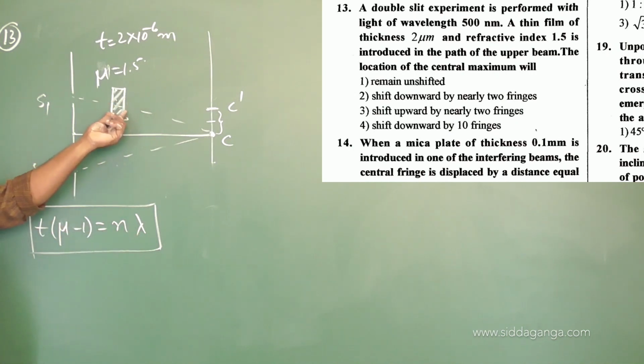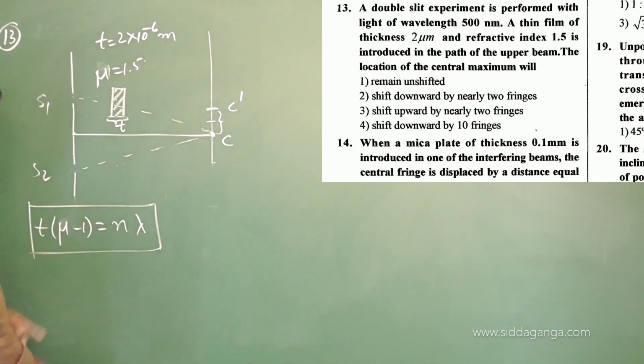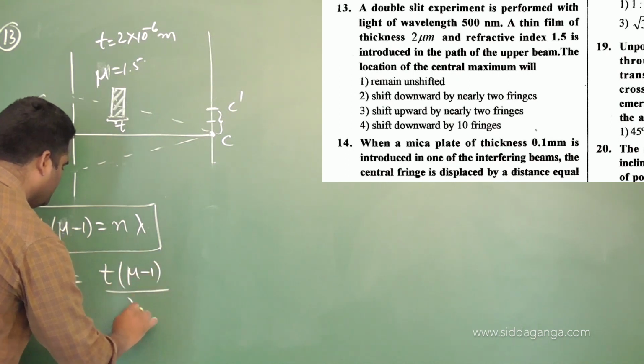Extra path: mu d is the optical path of this medium when the light is propagating through it. You have studied what is meant by optical path already, right? That's why straight away I am taking this: t into (mu minus 1) will be equal to n lambda. Solve for n: the number of fringes shifted is t into (mu minus 1) divided by lambda.